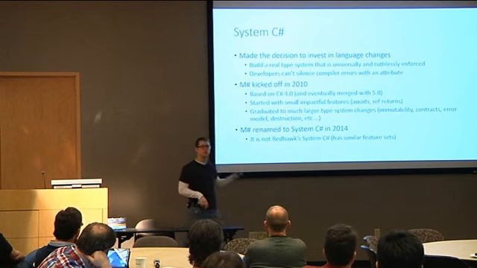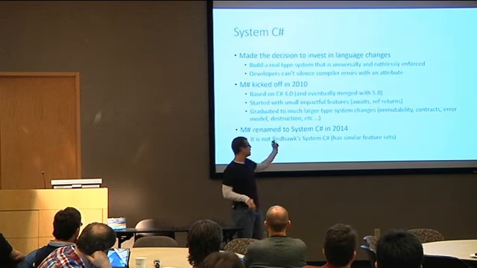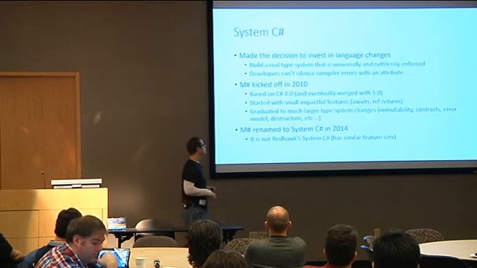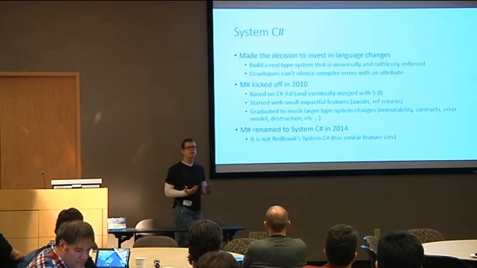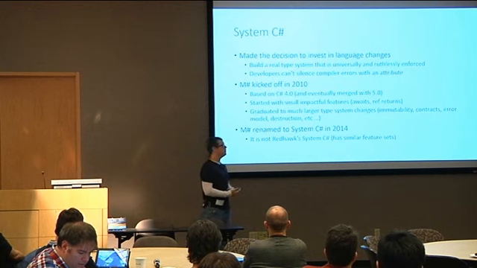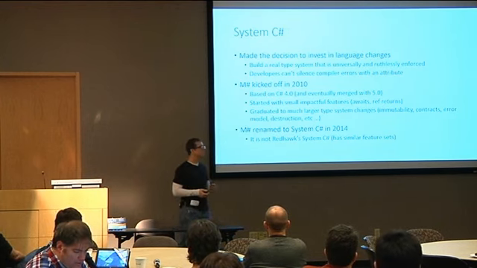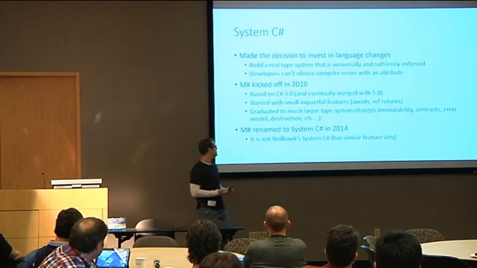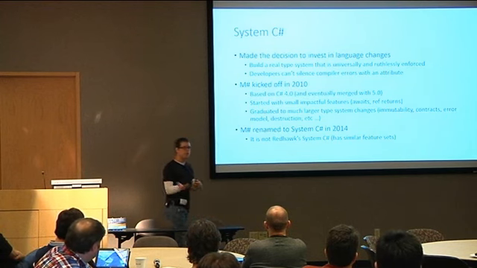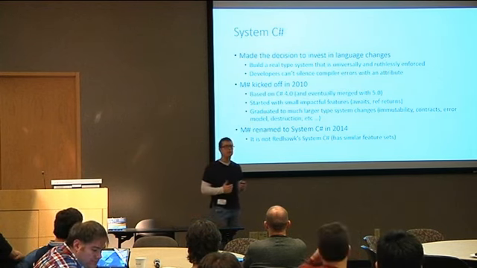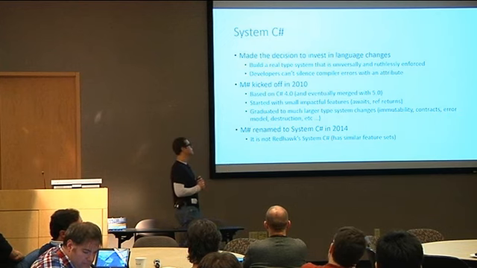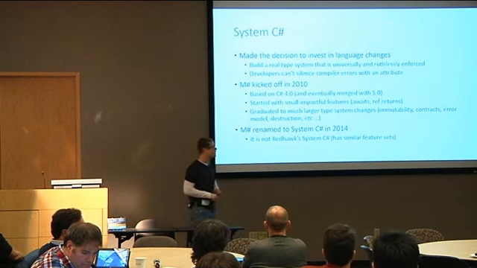We started from the C# 4.0 compiler code base. Sometime later, we merged with 5. In the beginning, we started off with some easy-to-hit, low-hanging fruit features. We implemented awaits a little bit before the C# team did, ref returns, ref locals, things of that nature. And as time went on and we became more comfortable, we started moving on to our bigger features: immutability, contracts, error models, destruction, all the good stuff.